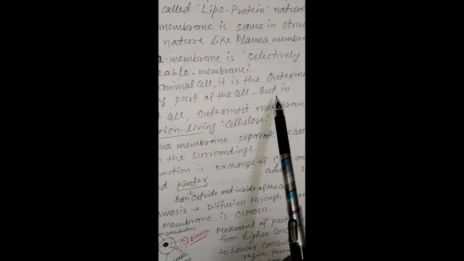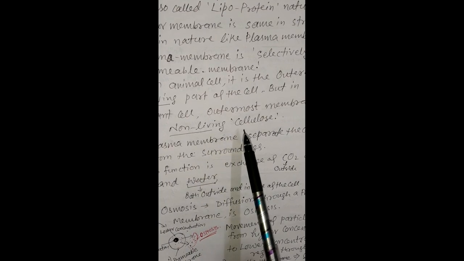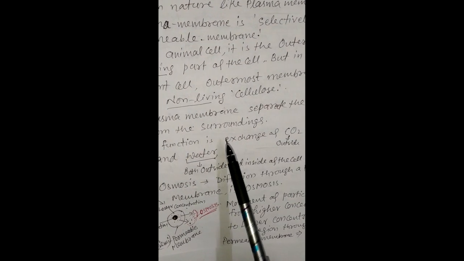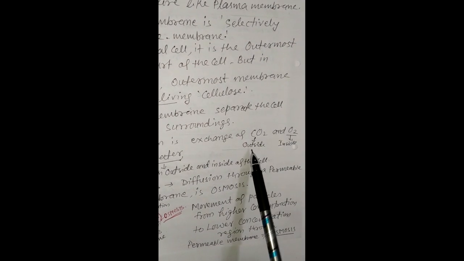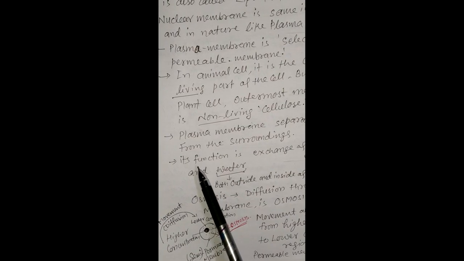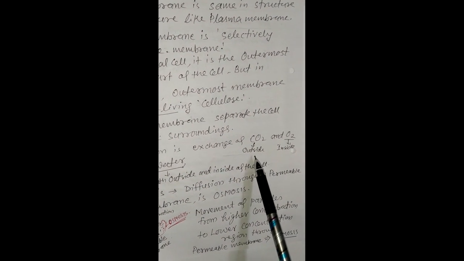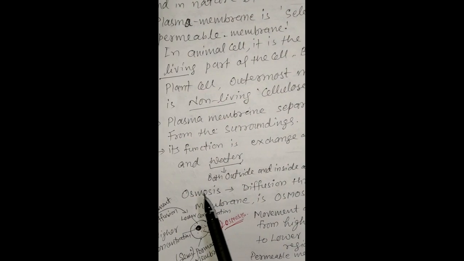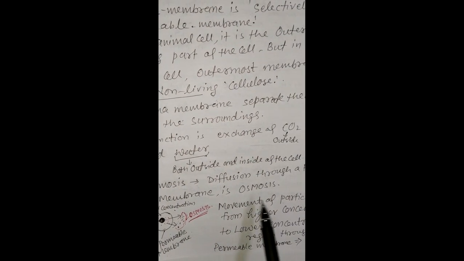In animal cells, it is the outermost living part of the cell, but in plant cells, the outermost layer is non-living, that is cellulose. Plasma membrane separates the cell from the surroundings. The function of plasma membrane is exchange of CO2 outside from the cell and O2 inside to the cell, and water, both outside and inside of the cell.